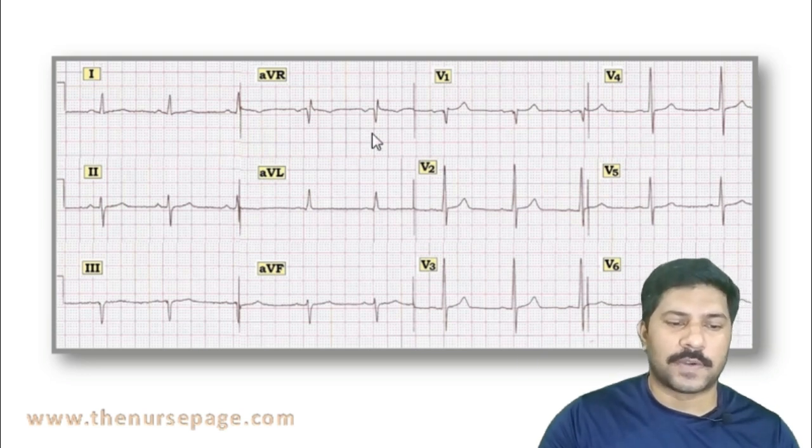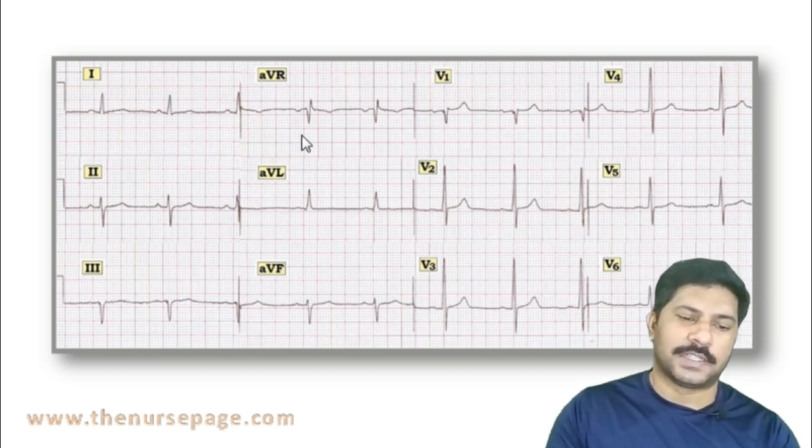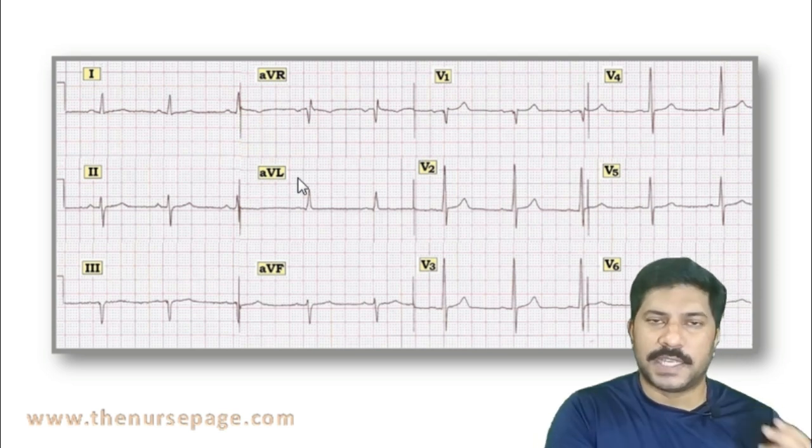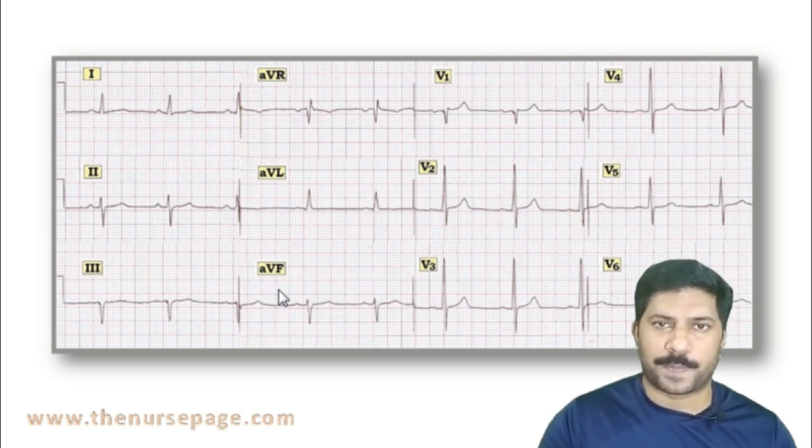Here is an example of an ECG. This is AVR, augmented view right. That lead we place on the right hand. This is AVL, the limb lead we place on the left hand, and the full form of AVL is augmented view left. Then the third one is AVF, augmented view foot.